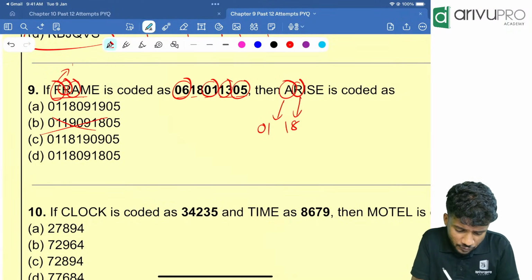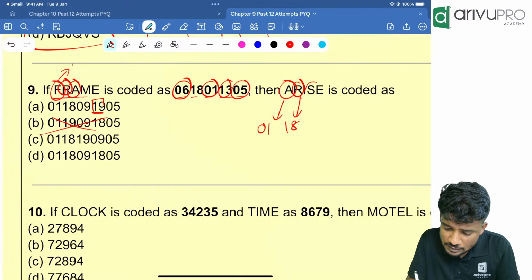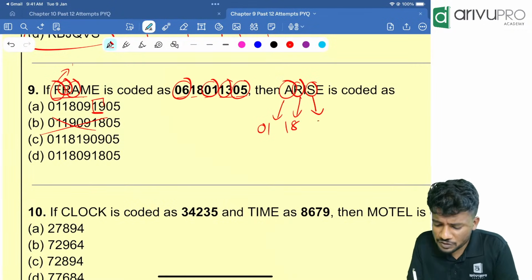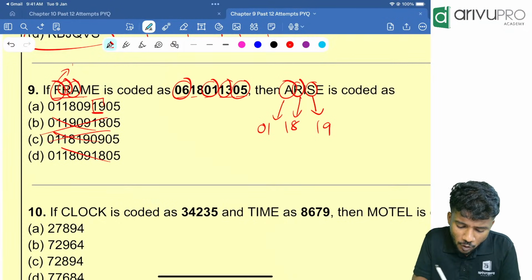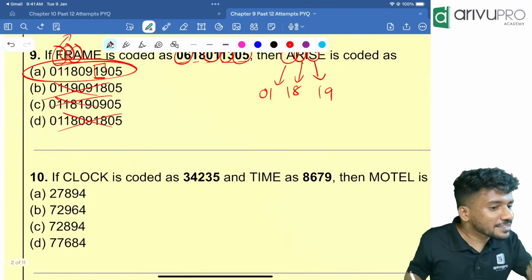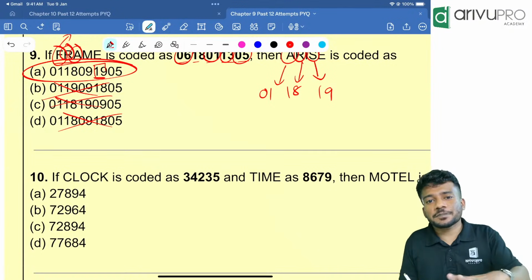Now looking at that, which one can we go for? We can go for the last letter. Yes, second last letter. Which position is it at? 19th position. Looking at that, all the other options are wrong. Option A is the right answer. Are you guys getting this approach? This is one of the easiest approaches.